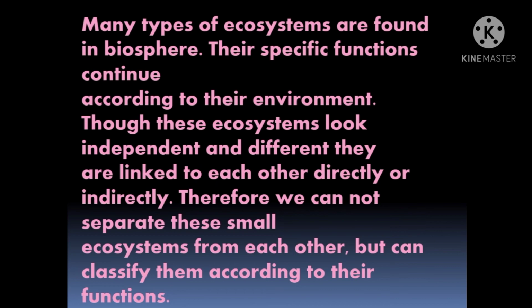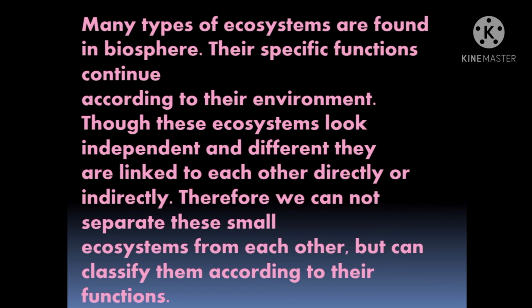Like on land there is some type of ecosystem. In water there will be an aquatic type of ecosystem, and in air there will be some other type of ecosystem. It depends on what animals are staying there. So their functions continue according to their environment. Though these ecosystems look independent and different, they are linked to each other directly or indirectly. Therefore, we cannot separate these small ecosystems from each other, but can classify them according to their function.